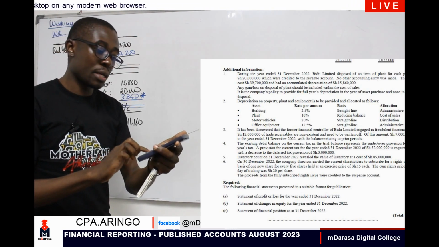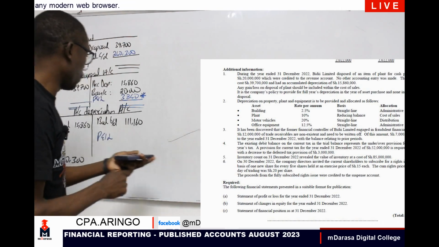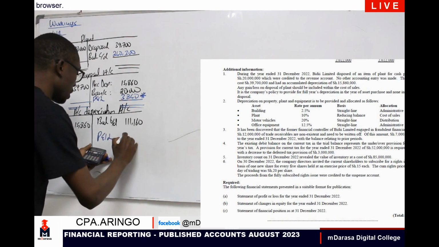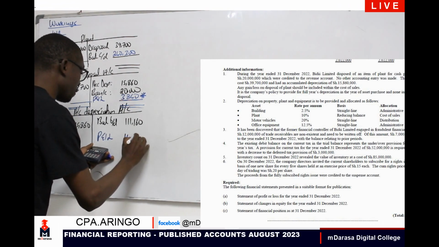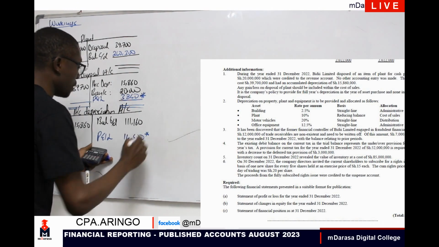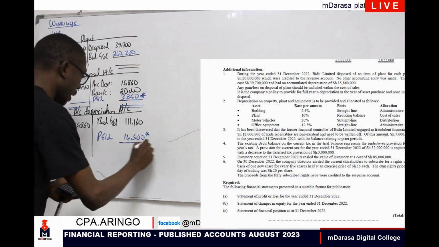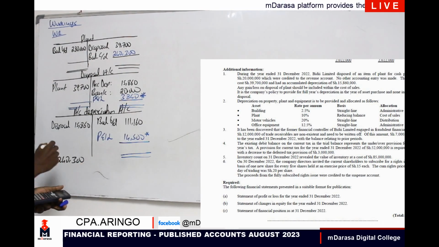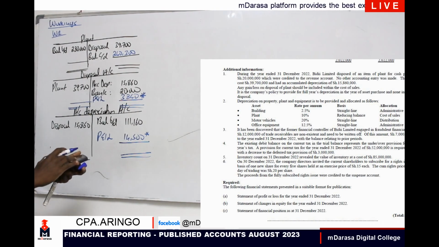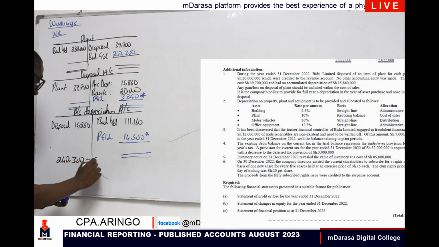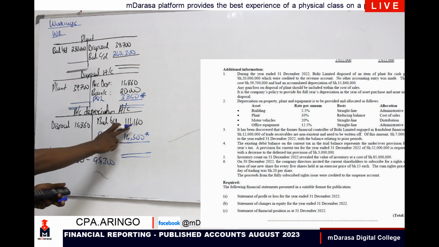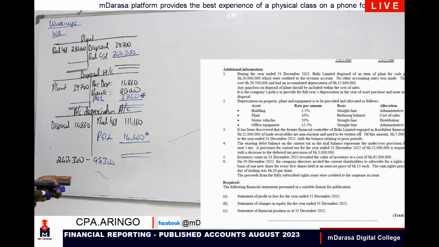So times 10%, which will give us a figure of 14,500. So I'm going to take 14,500 as our depreciation for that period.